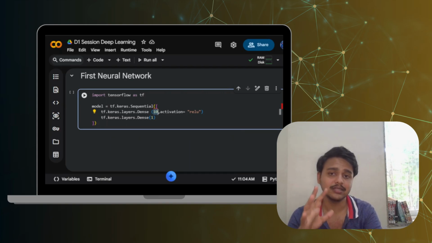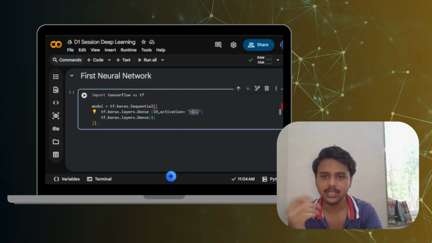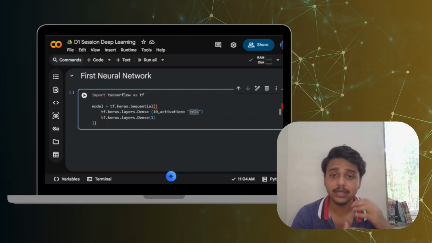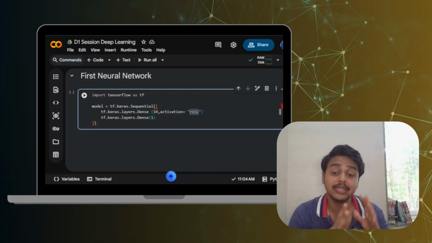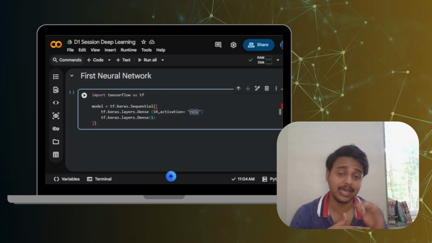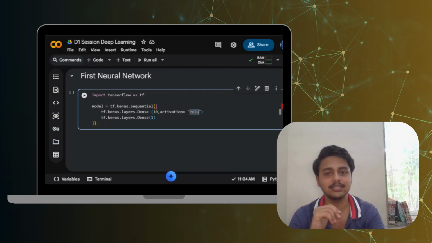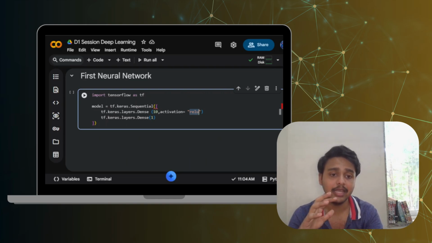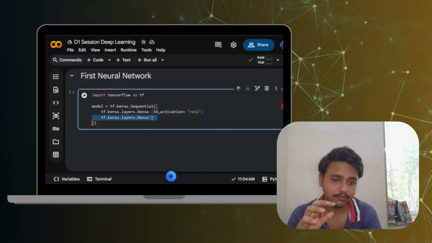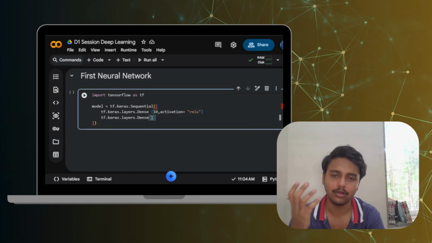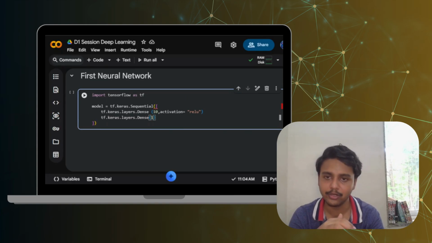And now we see something known as this ReLU, as I told you. So what exactly is ReLU? ReLU is an activation function. Think of it as a decision making function. It helps the neural network understand and learn the complex patterns that are being created. And finally, we are creating this one neuron, which is going to be our output neuron, which is the final prediction that we are going to do.